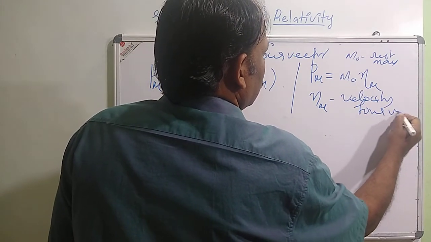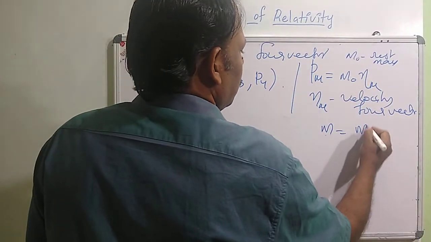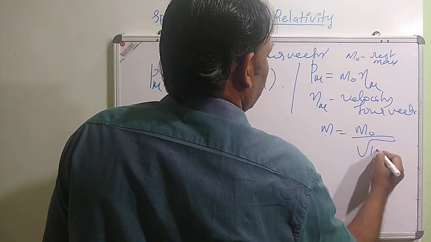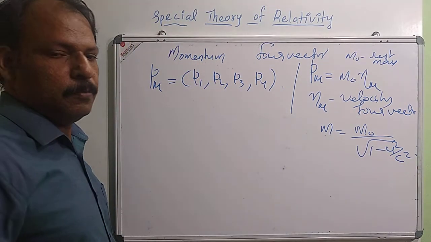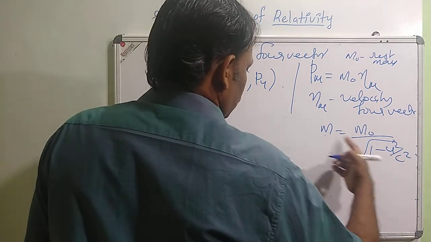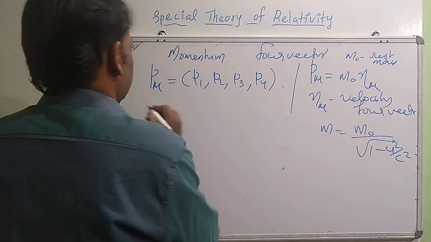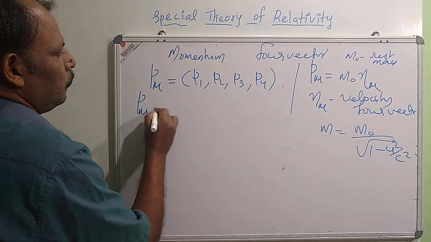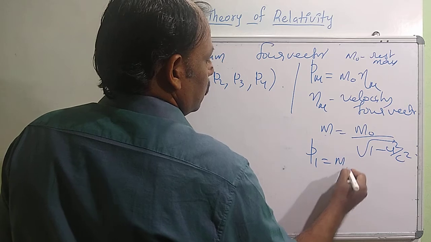M0 and M are related by the equation M equal to M0 by root of 1 minus u square by c square, if the particle is moving with a velocity u. So P mu: P1 is not Px.